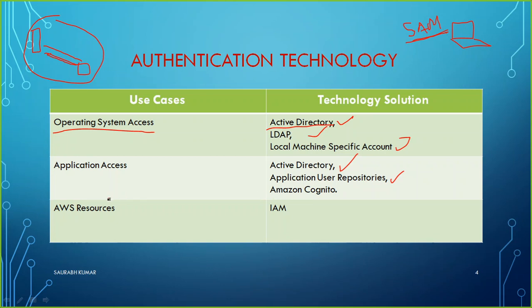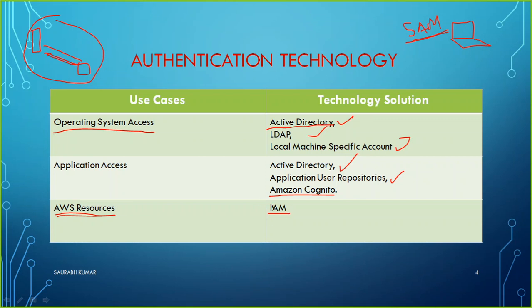Then if we talk about Amazon, if you are using any Amazon application, in that scenario there is a service called Amazon Cognito. So you will be using this service to have the authentication of the application on Amazon. If we talk about AWS resources, like for example EC2, S3 bucket, EBS, those resources which are available in AWS, if you want to do the authentication on that, we use IAM, Identity Access Management, and this is what we are learning right now. This is what our today topic is.